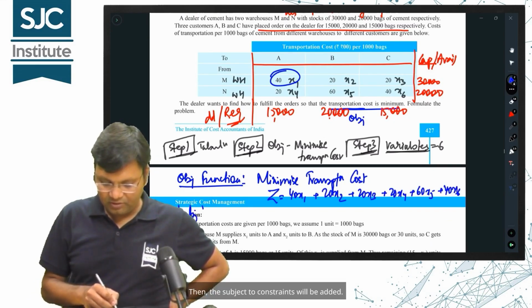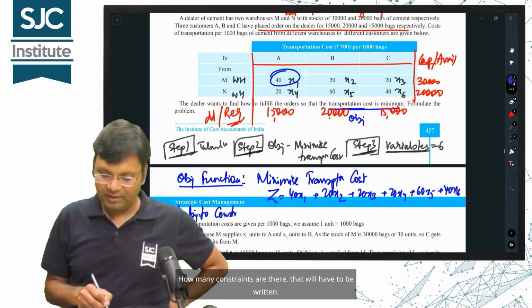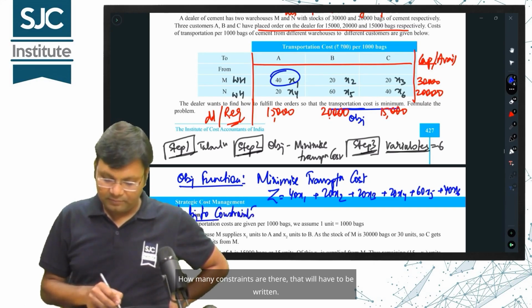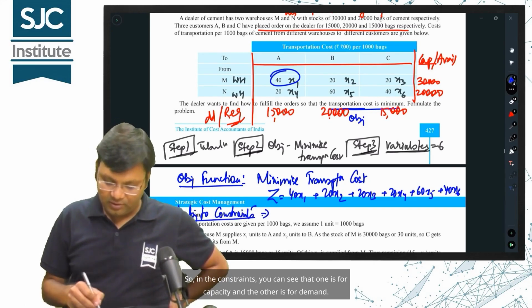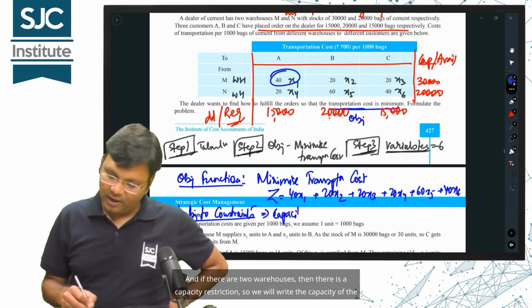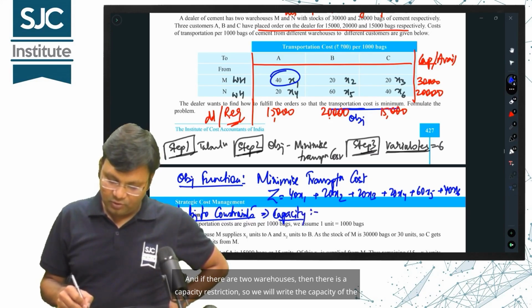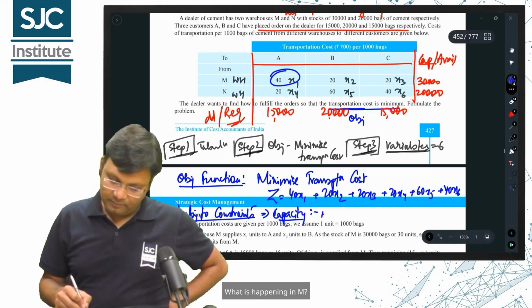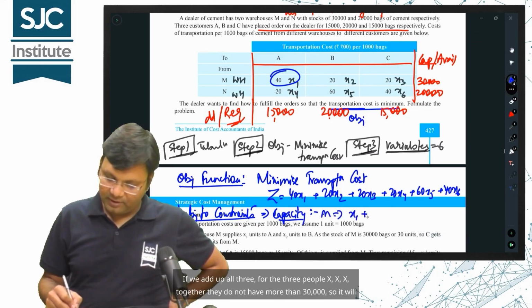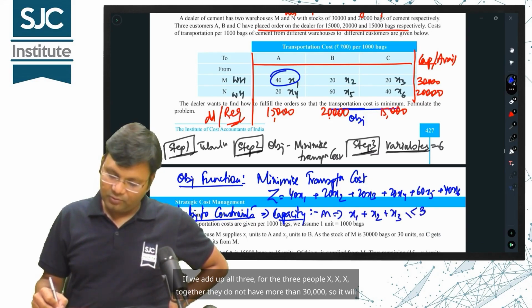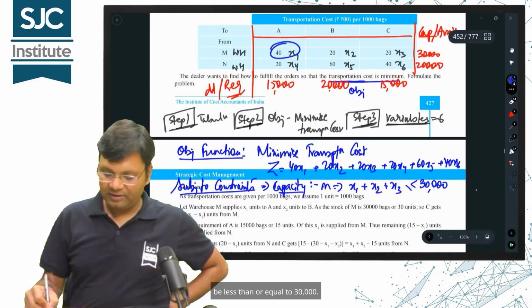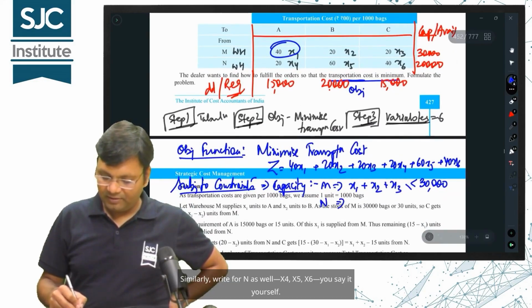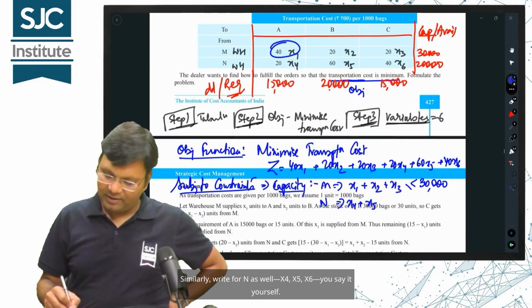Then, the subject to constraints will be added. How many constraints are there? That will have to be written. In the constraints, you can see that one is for capacity and the other is for demand. If there are two warehouses, then there is a capacity restriction, so we will write the capacity of the warehouse. What is happening in M? If we add up all three, x1, x2, x3, together they do not have more than 30,000, so it will be less than or equal to 30,000. Similarly, write for N as well, x4, x5, x6, you say it yourself.